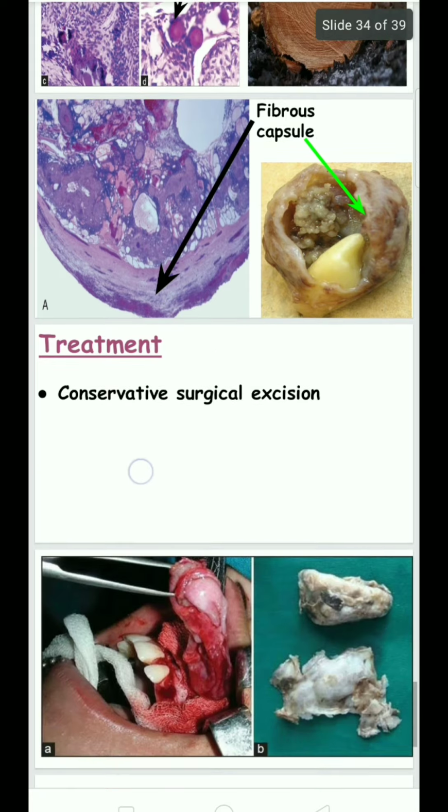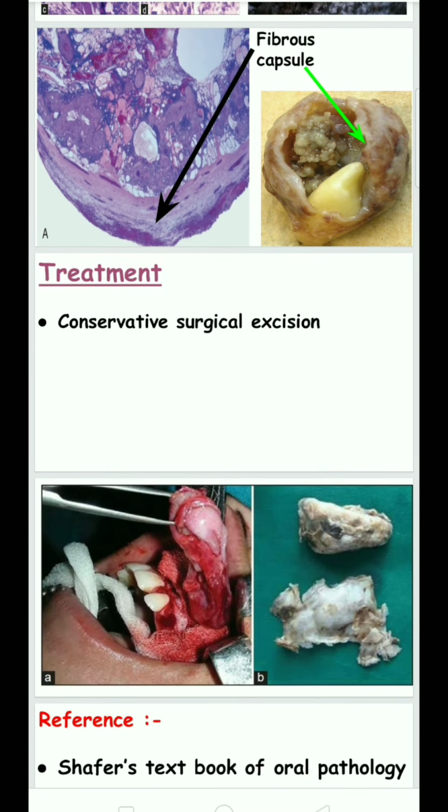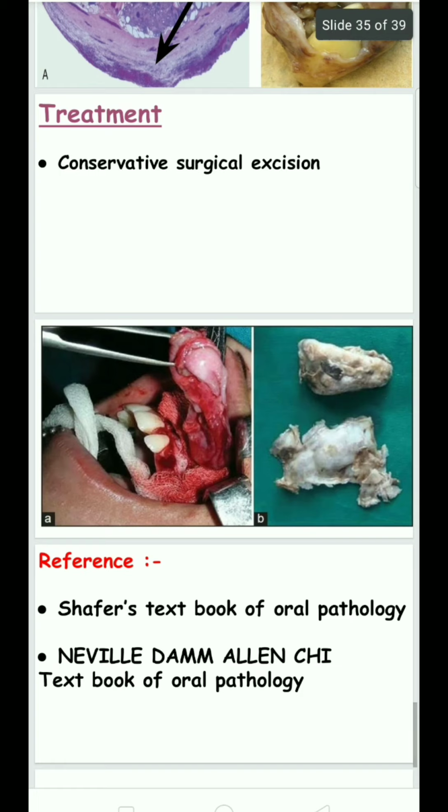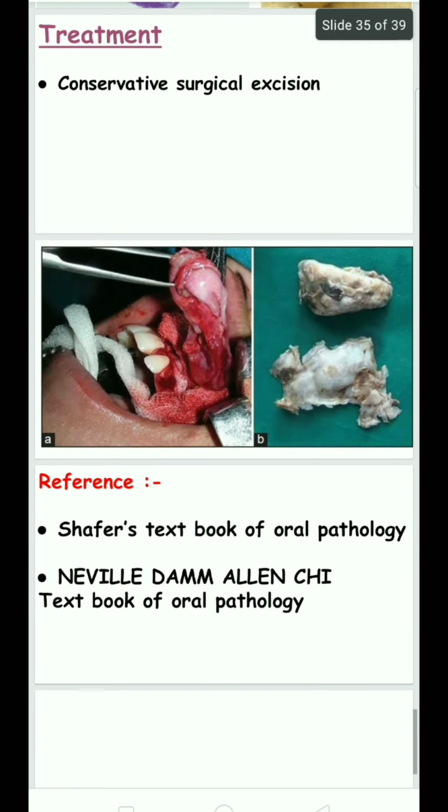For treatment, conservative surgical excision is needed because it has a low recurrence rate. Conservative surgical excision is sufficient to treat this kind of tumor.